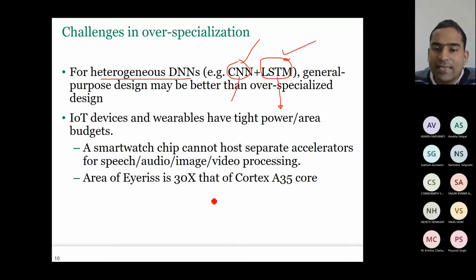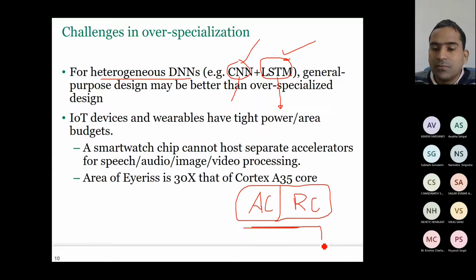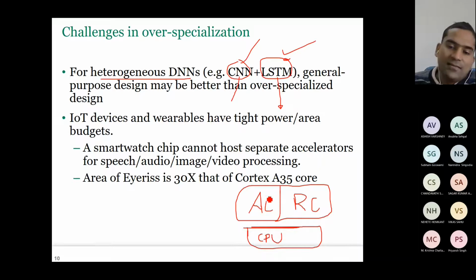For example, suppose you use one CNN accelerator, I call it AC, and one accelerator for RNN, you call it RC. One option is you have both, and another option is you just have a CPU. Because here the area budget is cut to half, this AC may not be very powerful, and again the area budget is cut to half, this RC may not be very powerful.